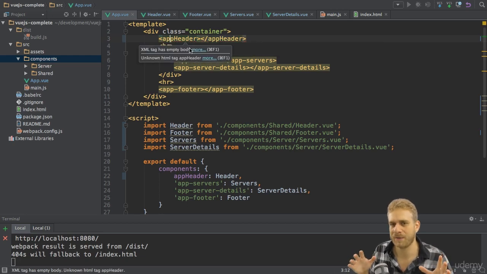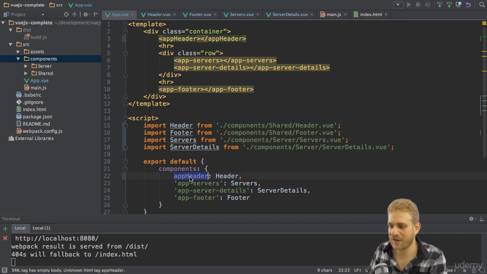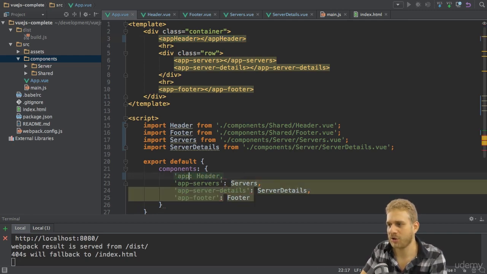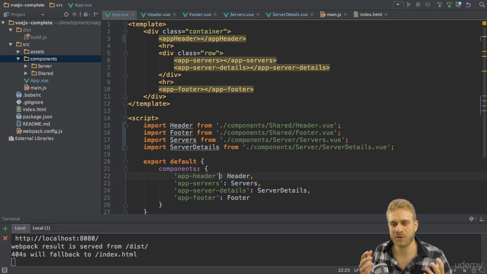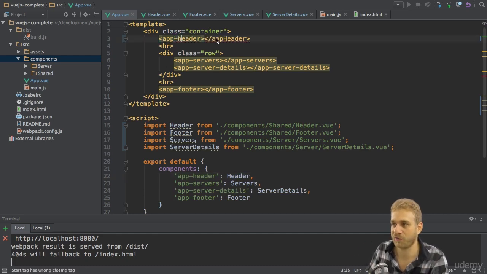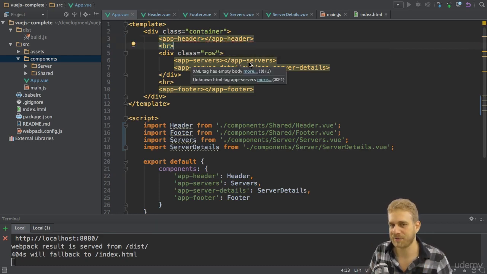But there's no reason to use that if you want to have your selectors like this, that's perfectly fine. Though it's pretty common to use a setup where you have dashes instead, because in the end that resembles the normal HTML tags where you also have dashes, and which of course are not case sensitive because the DOM isn't. So here, this is the classical setup you see, but I wanted to make you aware that you can use the other setup.